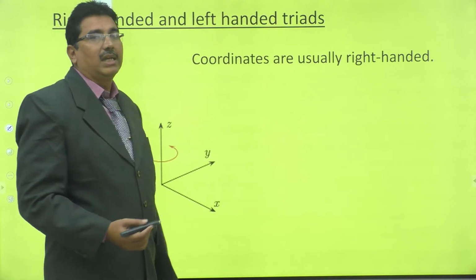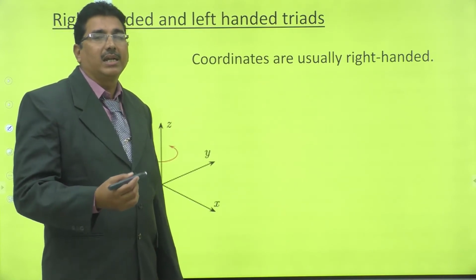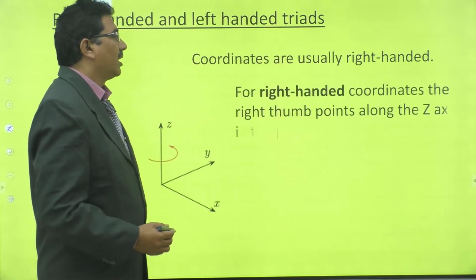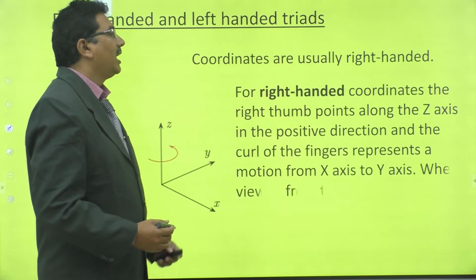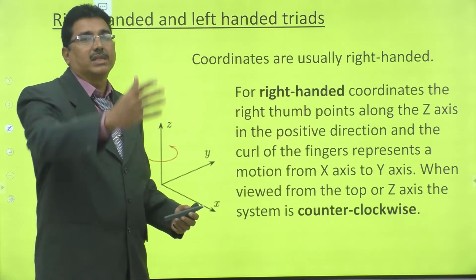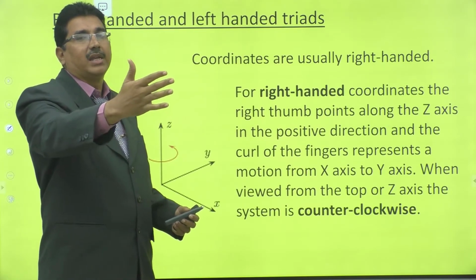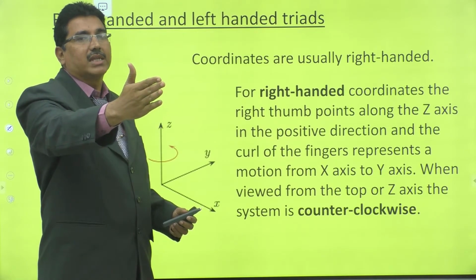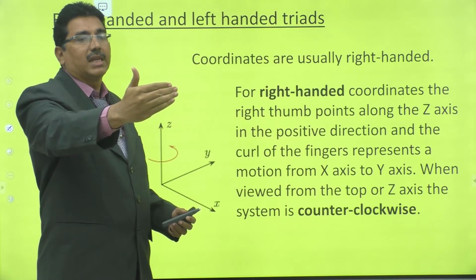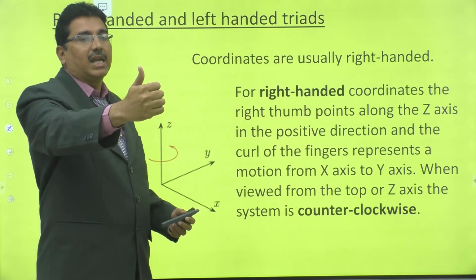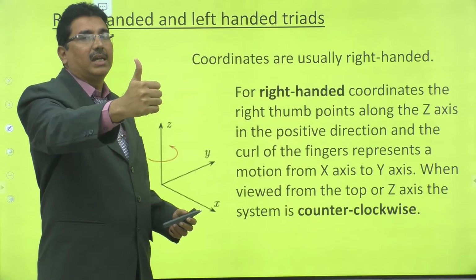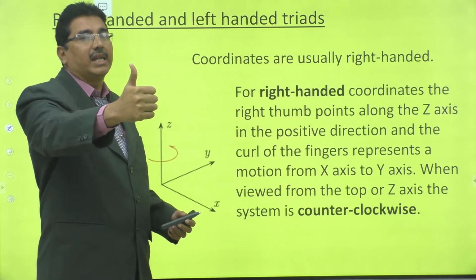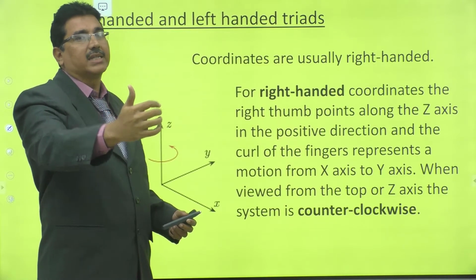See how to define a right-handed system and a left-handed system. For right-handed coordinates, suppose we take a right hand. If we curl the fingers in the anti-clockwise direction, the right thumb moves in the upward direction, that is the direction of the z-axis.